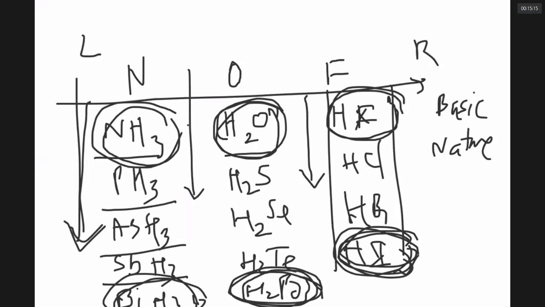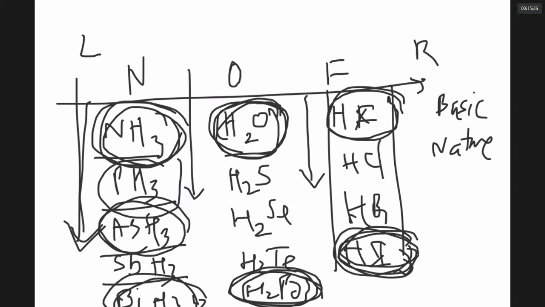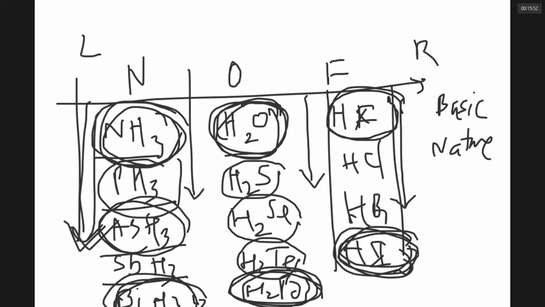You know that ammonia, if I inhale, I don't die. But if I inhale PH3, I will die. It is poisonous. AsH3 is more poisonous. Similarly, if I drink water, I will not die. But if I inhale H2S, I may die after 3 hours. If I inhale H2Se, I will die in 5 seconds. If I inhale H2Te, immediately I will die. So also, down the group, the poisonous nature of hydrides is increasing. Also, these, as you are observing, becoming more and more unstable, they give off hydrogen.